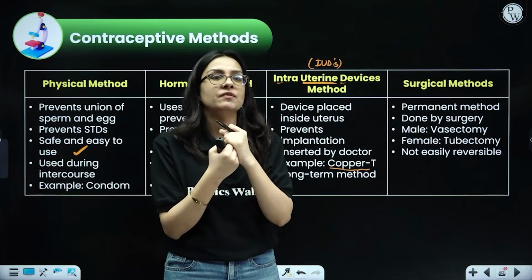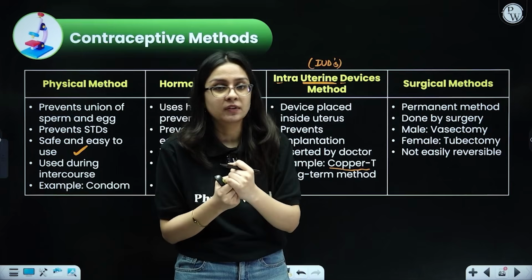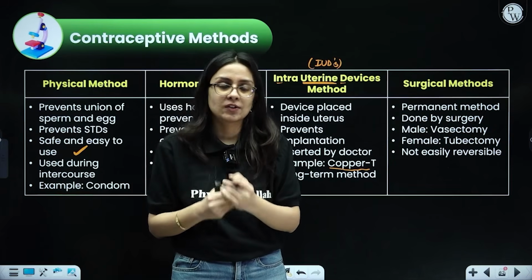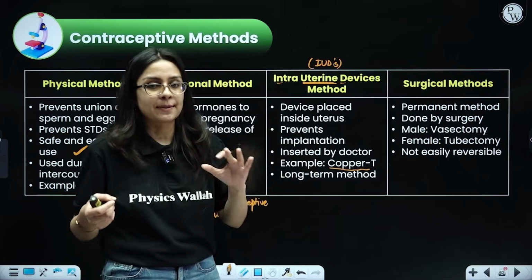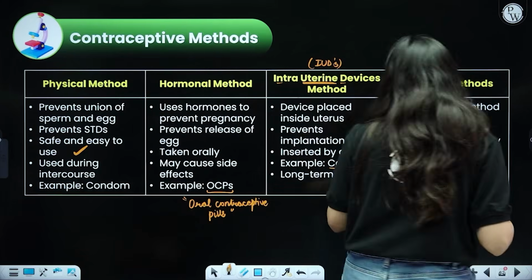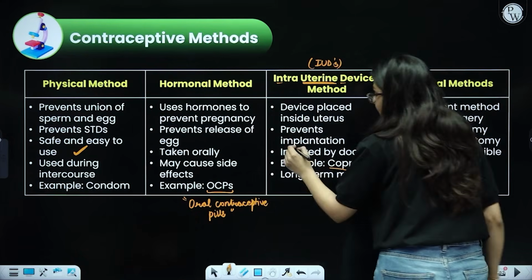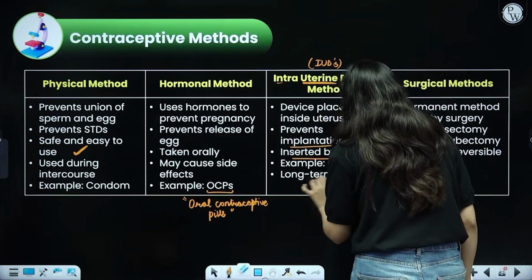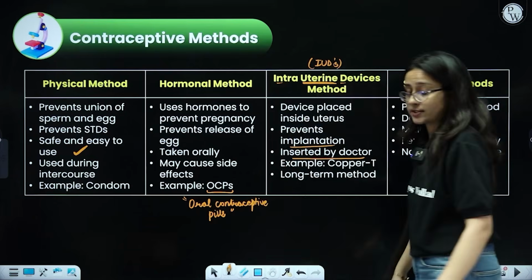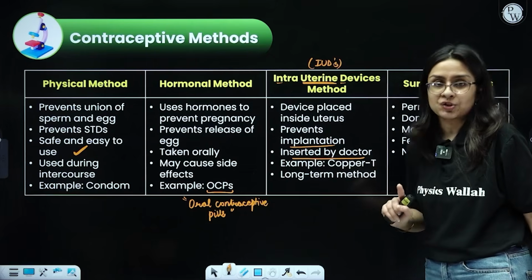so that the sperms will become very heavy. They will not be able to move or swim, and thus they will not be able to reach the egg or ovum. As a result, fertilization can be avoided, and pregnancy can be avoided. It also prevents implantation, and it is done with the help of a doctor. You cannot just go to the market, purchase a copper T and insert it yourself. You do need some medical intervention in this.